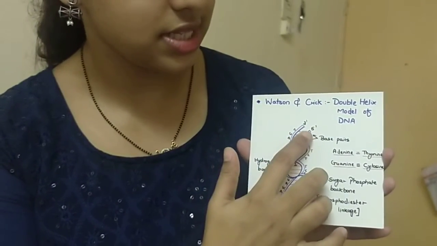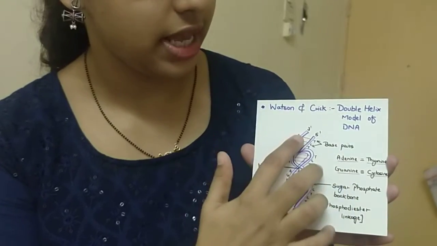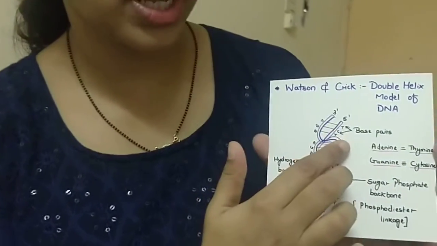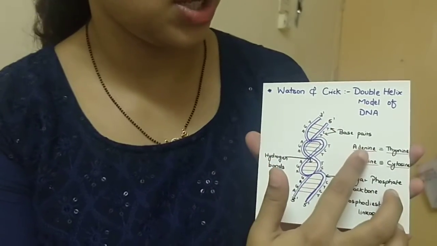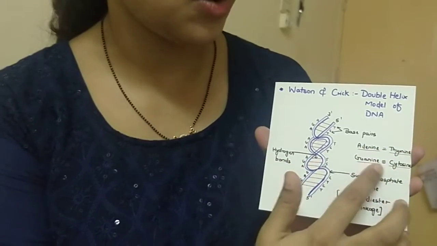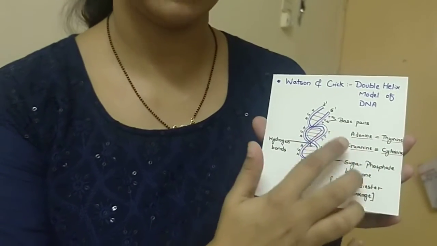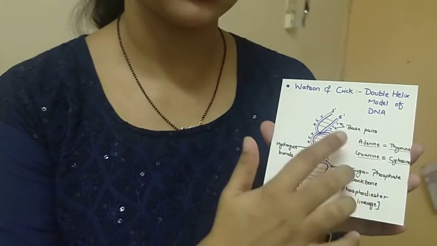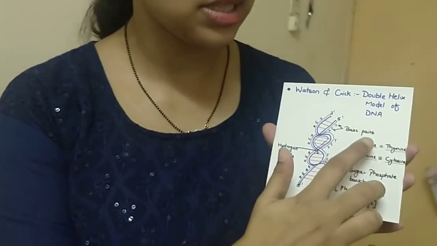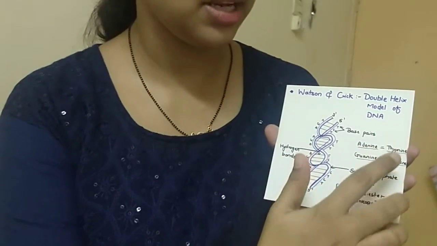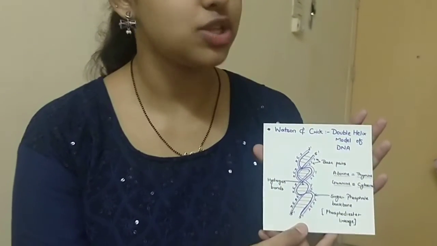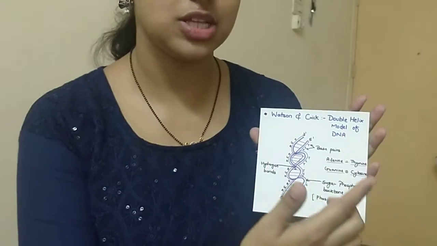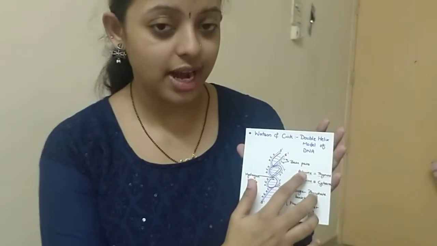You can see here the nitrogen base pairs A-T and G-C, which are located on the two strands of DNA. So what are these nitrogen bases? Adenine, thymine, guanine and cytosine. Basically there are two types of nitrogen bases, purines and pyrimidines. Purines are adenine and guanine. Pyrimidines are thymine and cytosine. These are cyclic ring structured molecules which always pair as purine to pyrimidine. Adenine is paired with thymine and guanine is paired with cytosine.